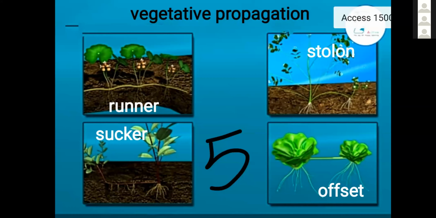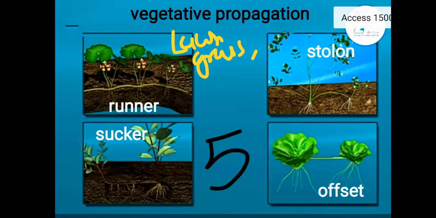It seems no doubt. Next modification. First of all, this runner we can observe in case of grasses. Remember one example, that is grasses, lawn grass, and one more example, that is oxalis. Runner example: lawn grass, and second example, oxalis. These are the oxalis leaves.